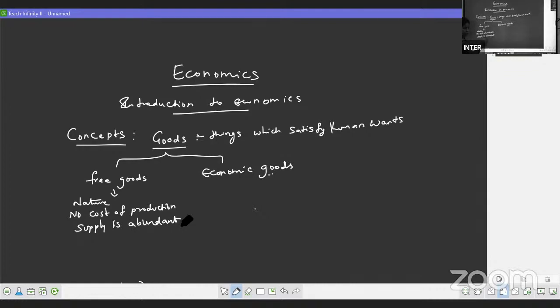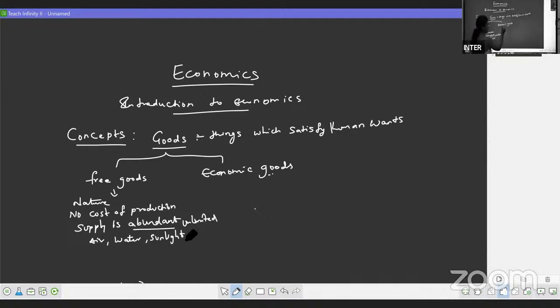For 2 marks, you will get this question, free goods. Free goods are given by nature. It is a gift of God, and there is no cost of production to produce free goods, and supply is abundant. Abundant means supply is unlimited. For free goods, supply will be unlimited. Examples are air, water, sunlight; these all come under the category of free goods.